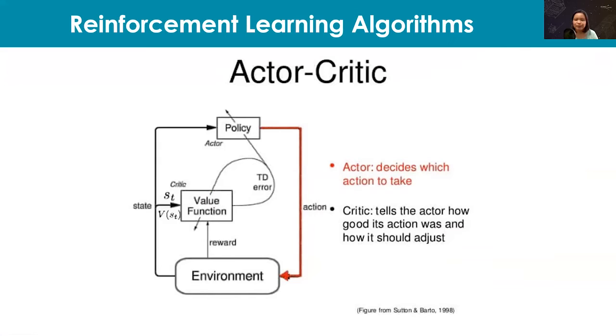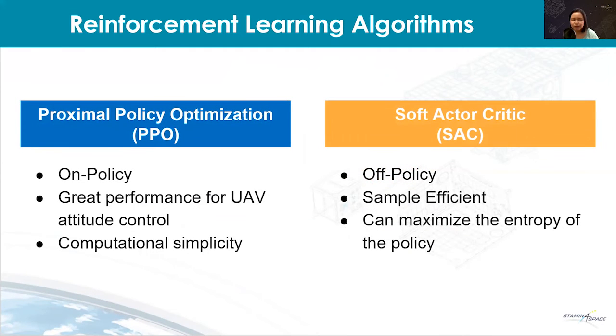Two algorithms implemented in this research are policy gradient actor-critic methods. A policy gradient method explicitly updates the policy in every time step. The critic updates the value functions, which tells you how good the action is. The actor then updates the policy in the direction calculated by the critic. So the two actor-critic algorithms are the PPO and SAC.